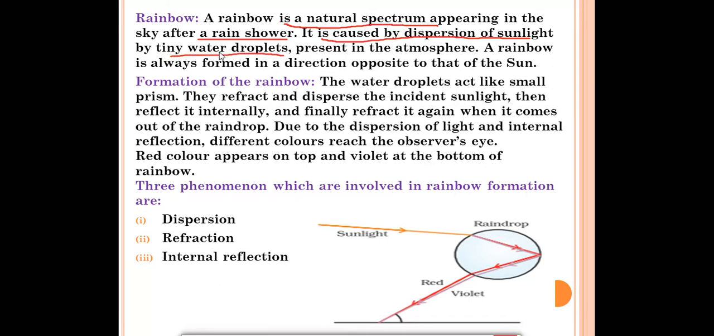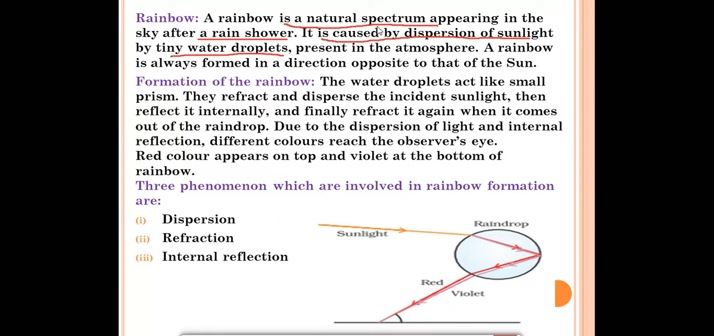In the sky, water droplets are present which act like a prism. Okay, when sunlight passes through those water droplets, the sunlight splits into the 7 colors, and those 7 colors can be seen in the sky in the atmosphere. A rainbow is always formed in a direction opposite to that of the sun. Suppose the sun is at that time in the west direction, so the rainbow will be formed in the east direction. It will always form in the direction opposite to that of the sun.